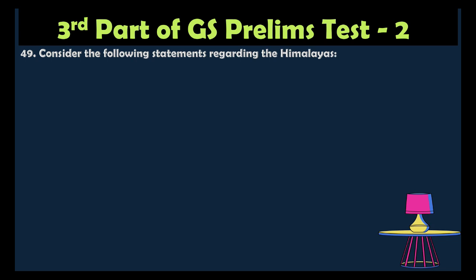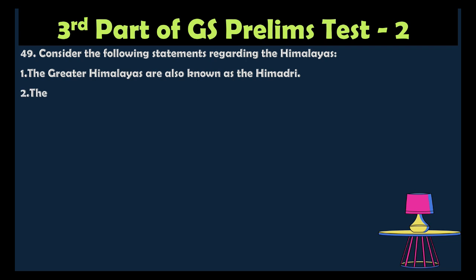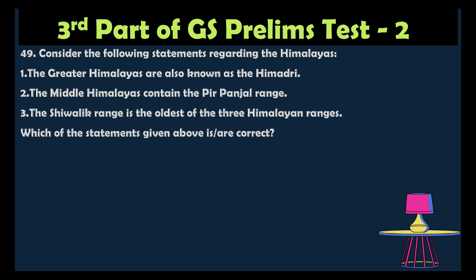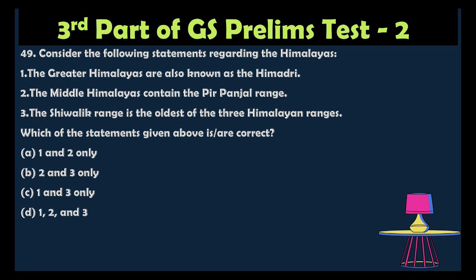Question number 49. Consider the following statements regarding the Himalayas. Statement 1: The Greater Himalayas are also known as the Himadri. Statement 2: The Middle Himalayas contain the Pir Panjal range. Statement 3: The Shivalik range is the oldest of the three Himalayan ranges. Which of the statements given above is correct? Option A: 1 and 2 only, option B: 2 and 3 only, option C: 1 and 3 only, option D: 1, 2 and 3 only.